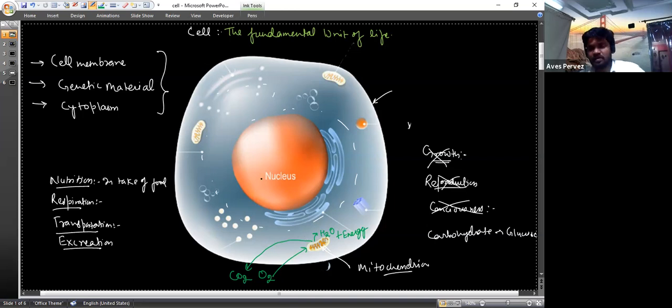Is transportation done inside the cell? Yes, the Golgi bodies and the endoplasmic reticulum are responsible for the transport. The Golgi bodies are actually the traffic controller of the cell, we can say. They have their different functions also, but they also help in the transportation of substances from one place to another. And the fourth one is excretion, meaning removal of waste product. Yes, the vacuoles play an important role in the removal of waste product from the body.